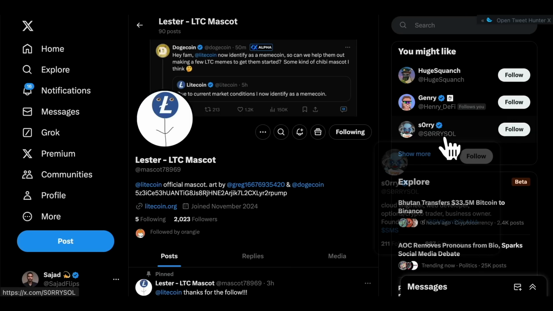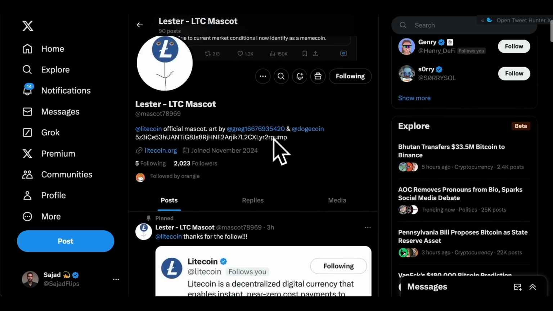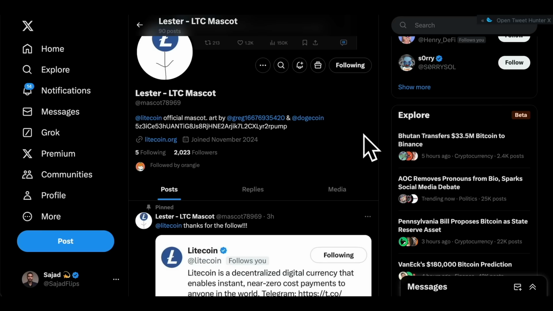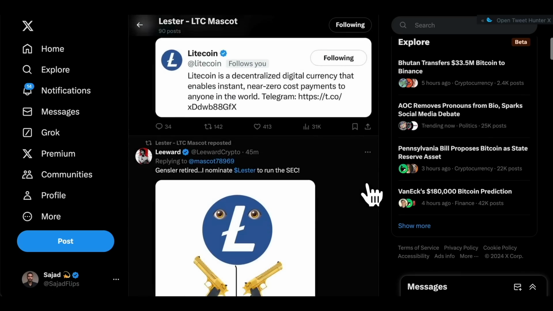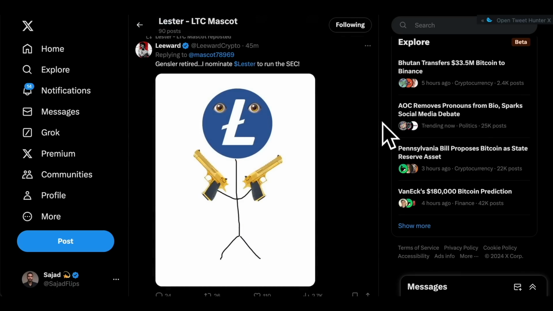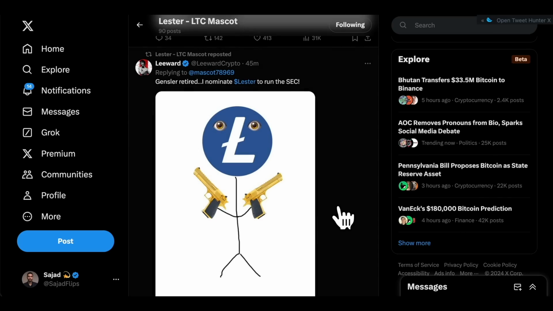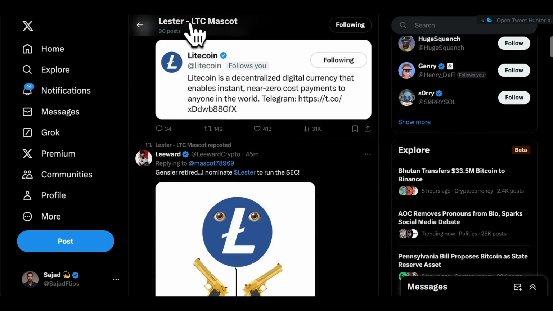So let's say you were looking at it new for the first time. This is a meme based on a well-known altcoin, Litecoin. And from their official account, they're supporting this coin. Basically, anybody can launch a coin on pump.fun with any logo, and you can say it's a Litecoin one, but there's no guarantee that they're going to follow.